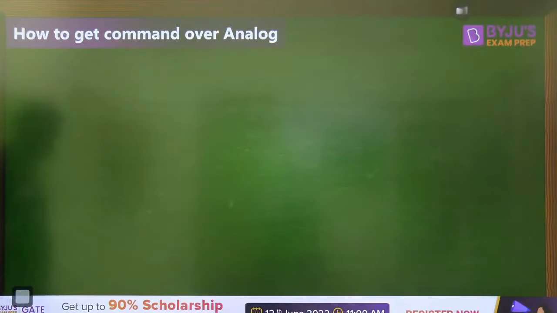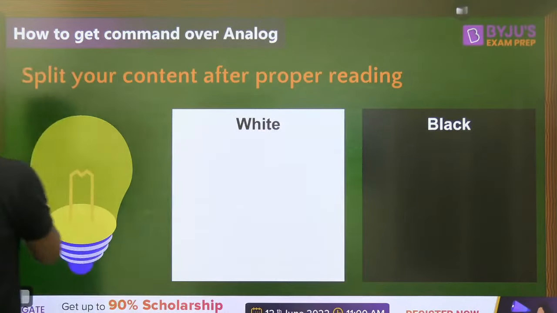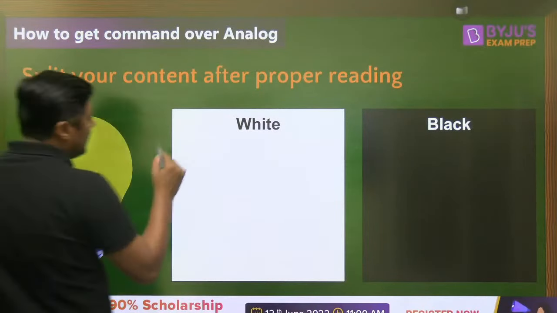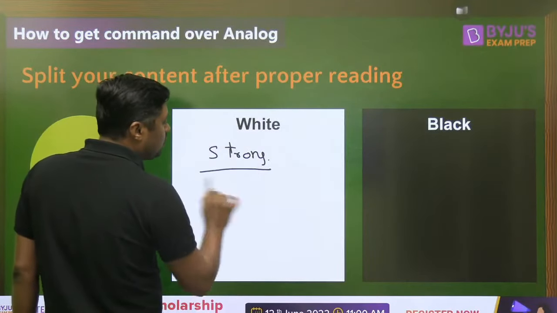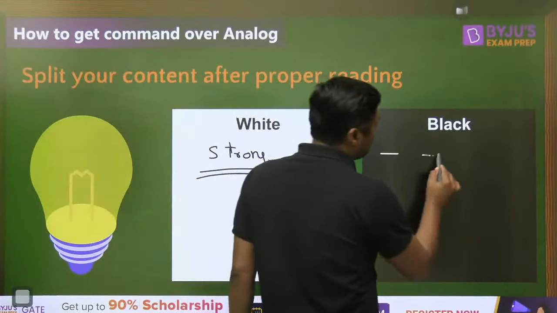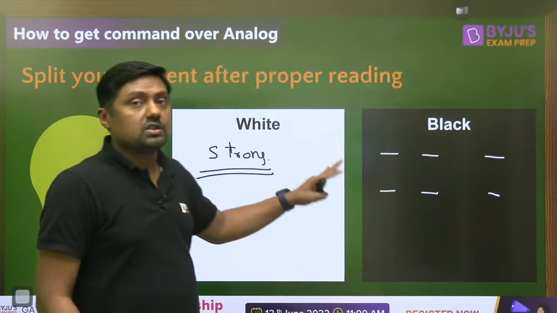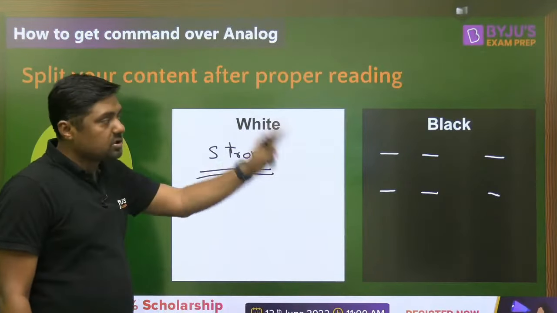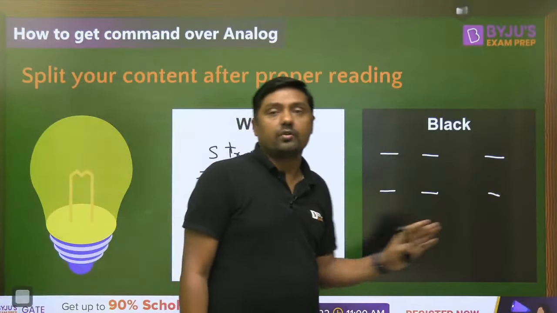Second thing, when we are making the notes, always remember we have some topics that are strong points and some that are weak points. If a topic is strong, then yes, write that these topics are all strong for me. No need to work hard for all these topics. And some topics are very weak, then please write all these topics here, black and white, just binary 0 and 1. Okay, to get the idea about all these things. This is very, very important. These topics are important. These topics are strong. These topics are weak. Right? I have the command over this topic. I have to work on the weak topics. This is a very, very important thing.